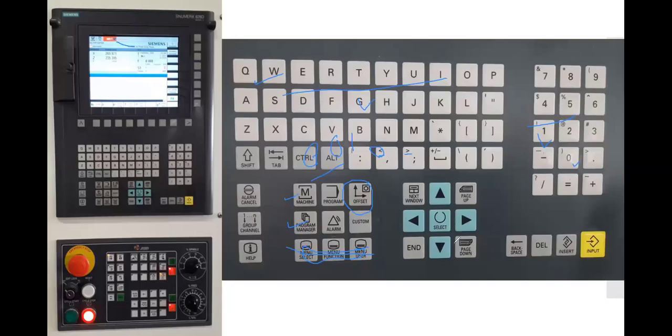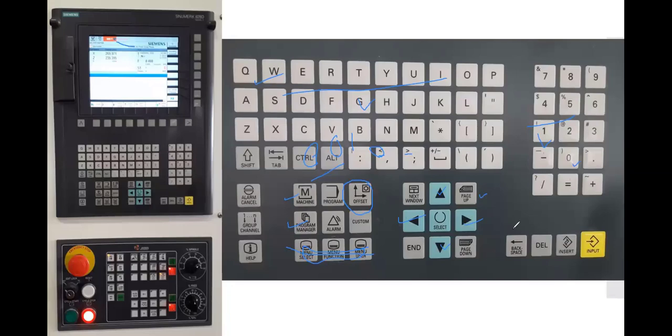This is up, down, left and right, in order to move the cursor. Okay, while typing the program, we will use up, down, as well as left and right. And in the same way, if you have a large program and wanted to drag down the cursor, then we can use page up, page down, and end button to jump to the program at the last stage.